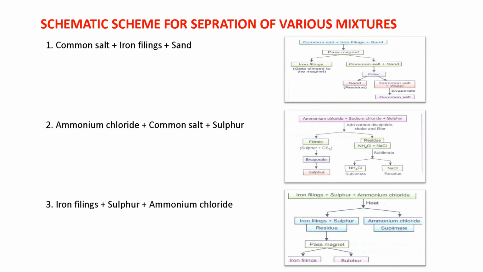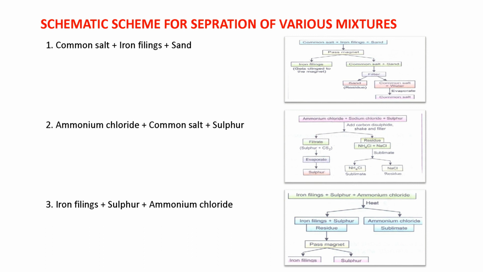Then the next example is ammonium chloride, sodium chloride and sulfur. You know ammonium chloride sublimes. So add carbon disulfide, shake and filter. When we add carbon disulfide, sulfur will dissolve in carbon disulfide. So in the filtrate there is sulfur, because sulfur is dissolved in carbon disulfide, and we evaporate and we will get sulfur. In the residue there is ammonium chloride and sodium chloride. Then we use sublimation because ammonium chloride sublimes. So ammonium chloride and NaCl, sodium chloride, we will separate.